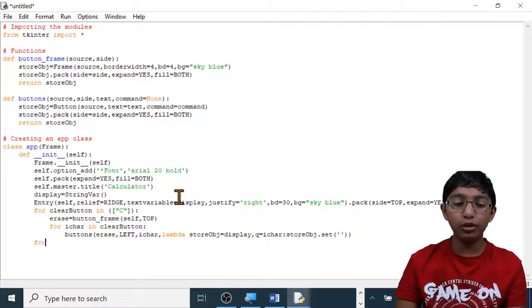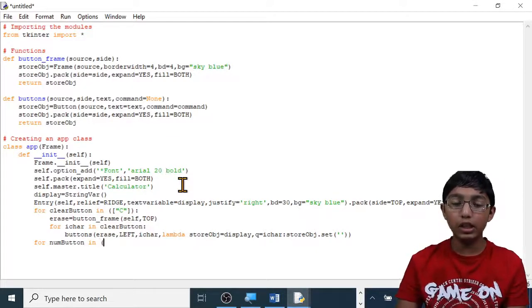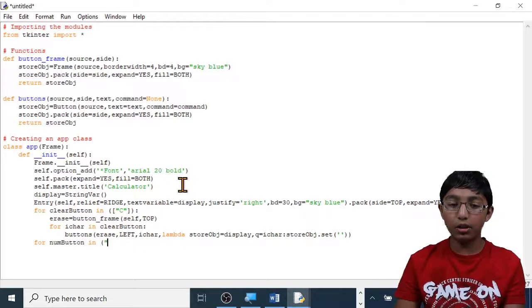Type for. I'm going to call it num, capital B button. Space in, space, open brackets, open quotation marks. We're starting from the top left and we're working our way down to the bottom right. I'm going to start off with 7, 8, 9 because that's those keys at the top. Then at the very top it's division, so type /